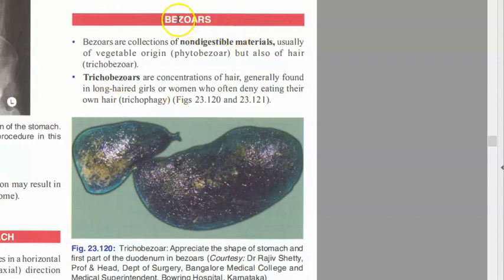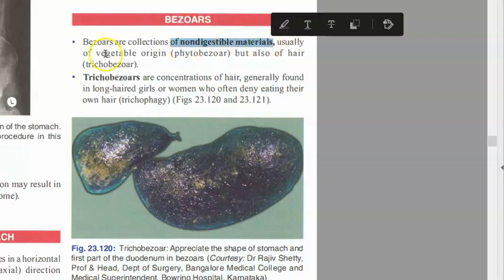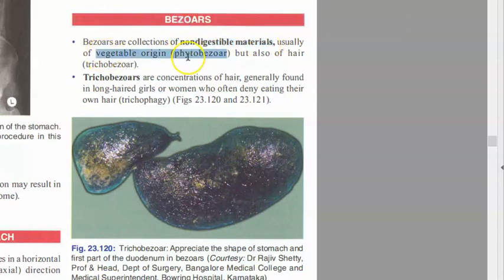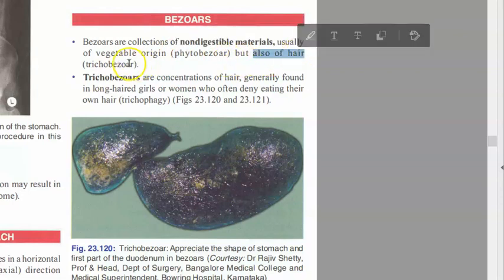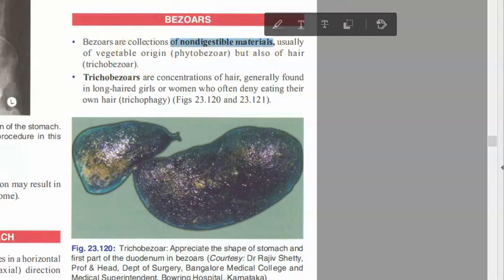Hello people, in this video let us look at bezoars. Bezoars are non-digestible materials. Usually they have a vegetable origin, that is phytobezoar, from plants you can say. But if they have hair, that is trichobezoar. So basically bezoar is what? Non-digestible material. So if you eat it, what will happen?